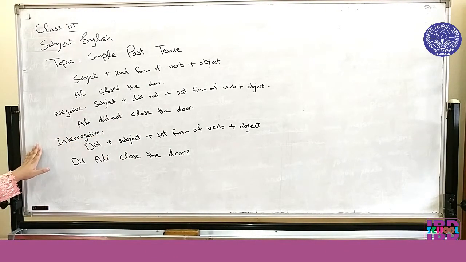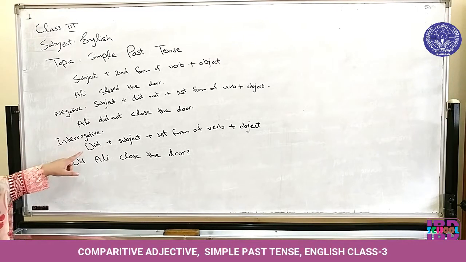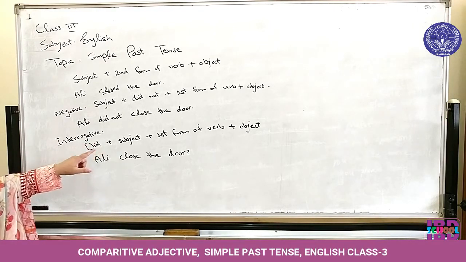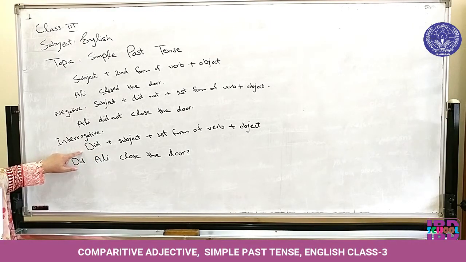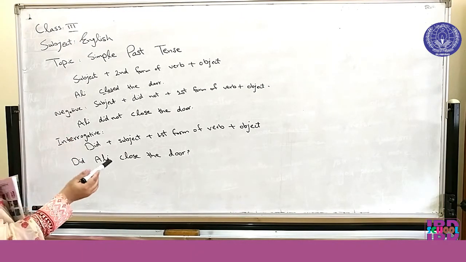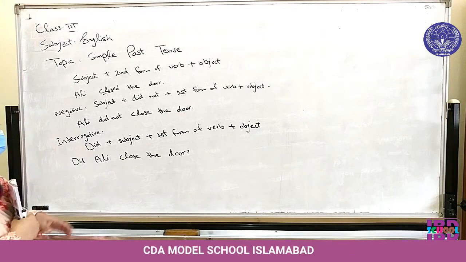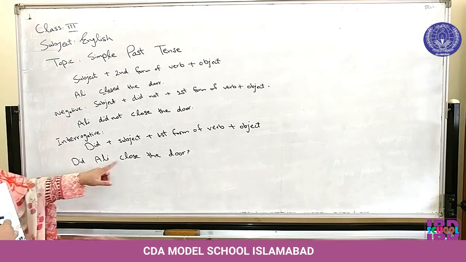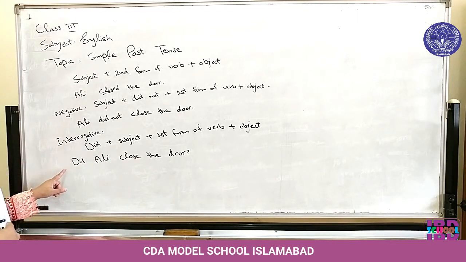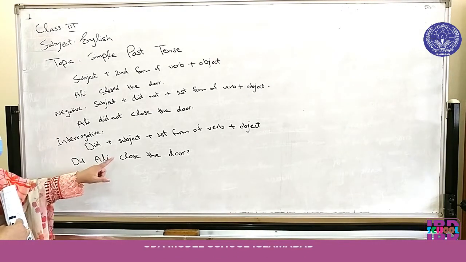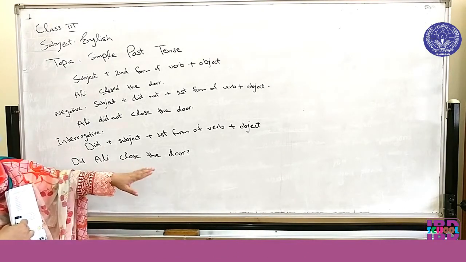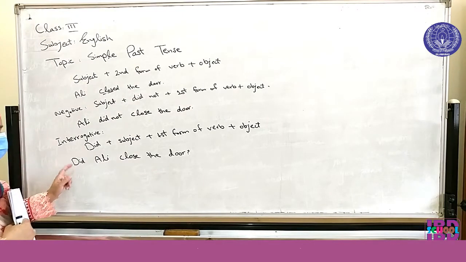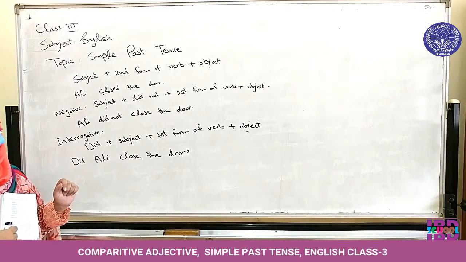Then comes to interrogative. Did plus subject. We will use did at the beginning of the sentence, did, then subject, then first form of verb and object. For example, did Ali close the door? We have used in this sentence did at the beginning, then we have used subject, first form of verb and then object. Did Ali close the door?